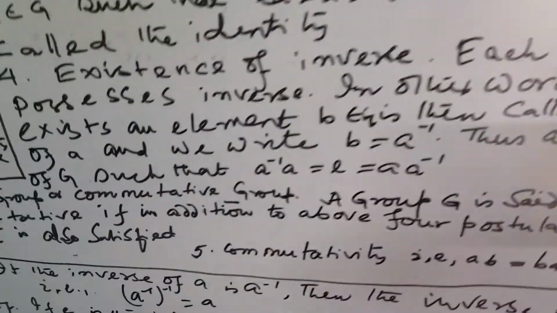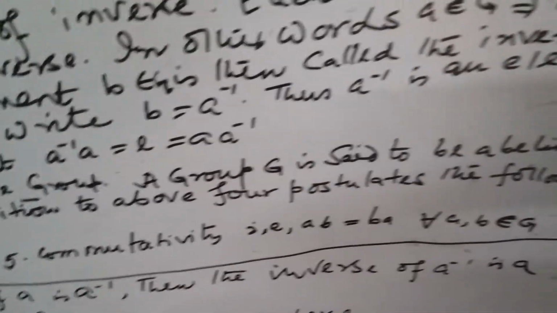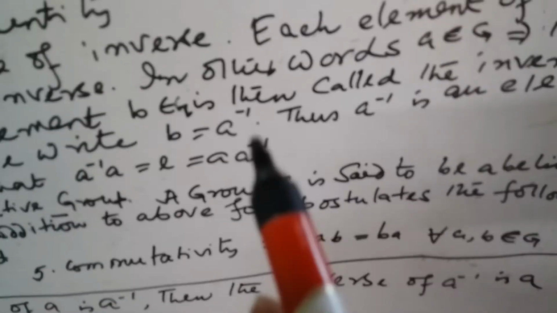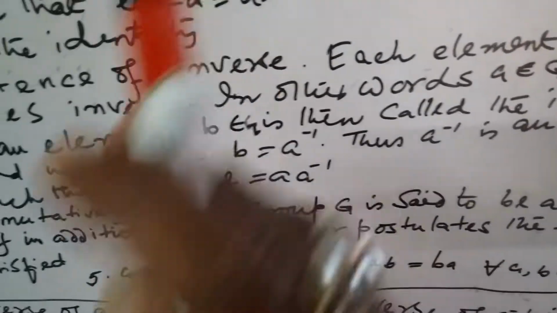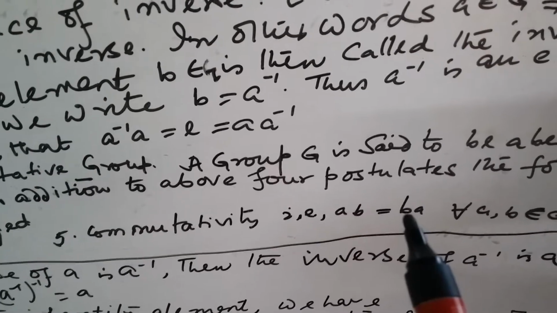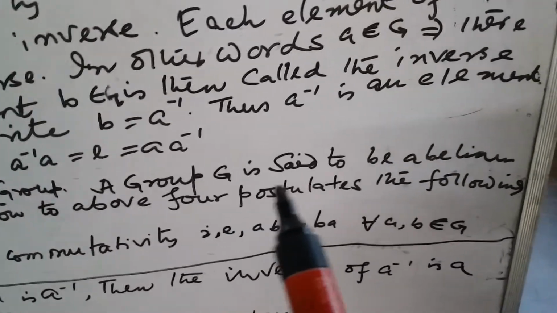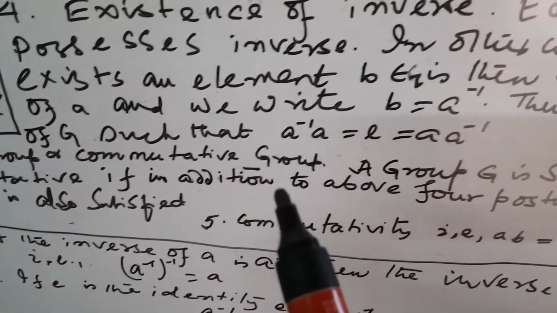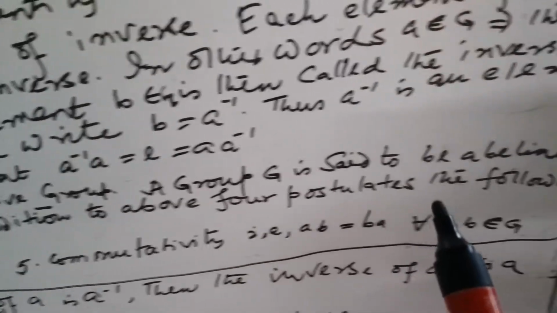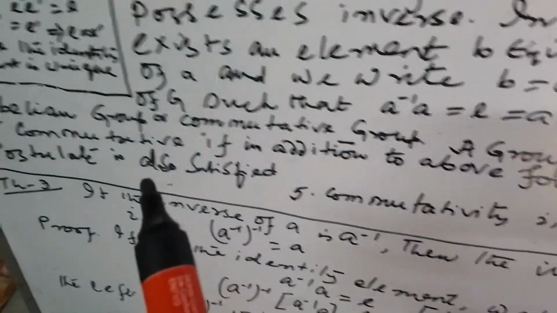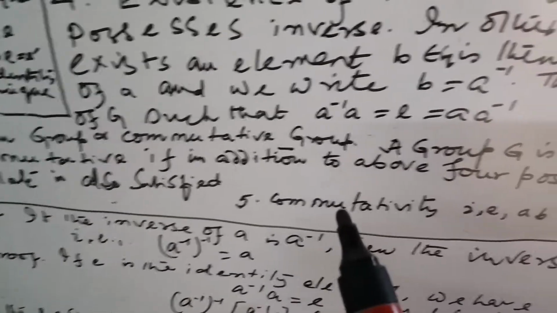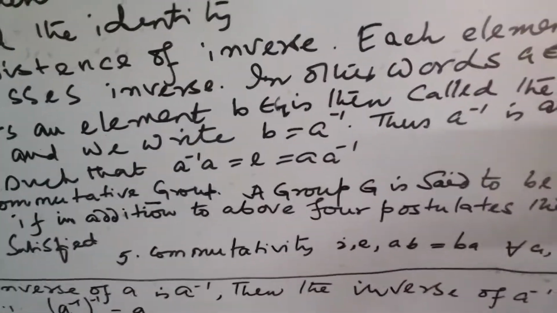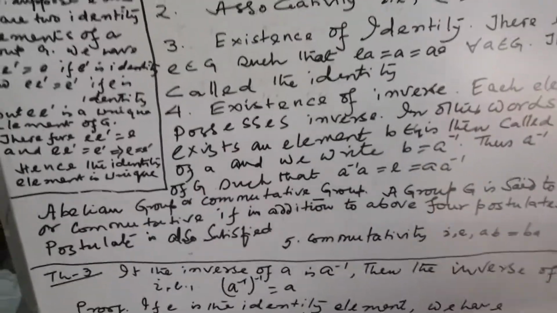But if it is an abelian group or commutative group, then in addition to the above four postulates the following postulate must also be satisfied: AB is equal to BA. Okay, so now I have defined a group.